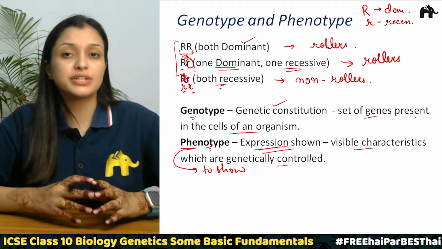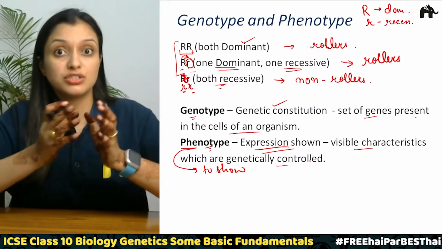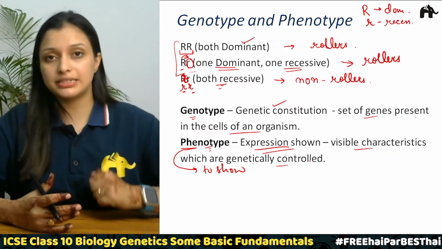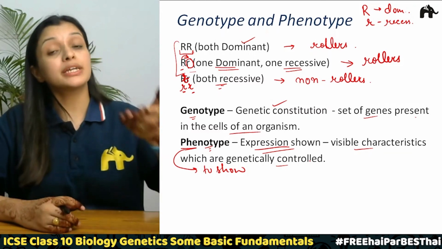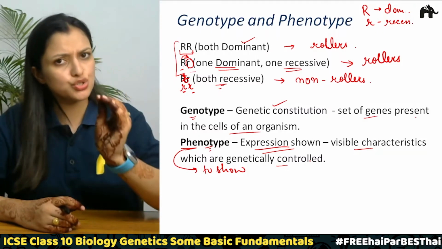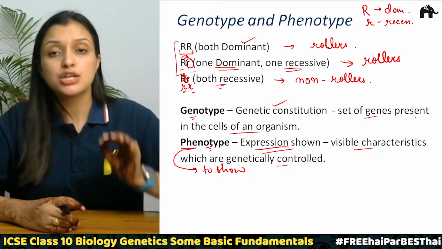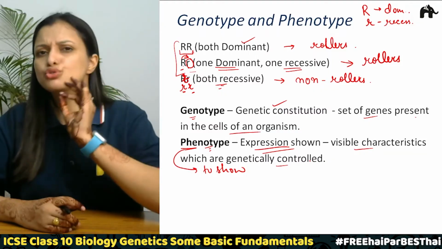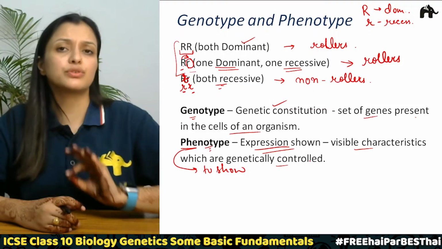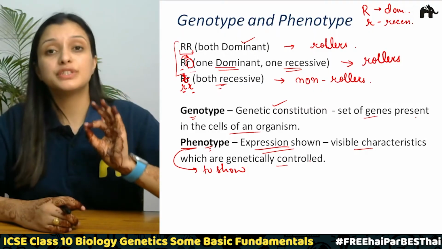So what is the genotype? The genetic constitution, the genetic makeup or the set of genes present inside the cell of an organism. And what is phenotype? It is the expression shown by the individual. Phene means to show, so whatever is shown, the visible characteristics of an organism, tells us the phenotype.